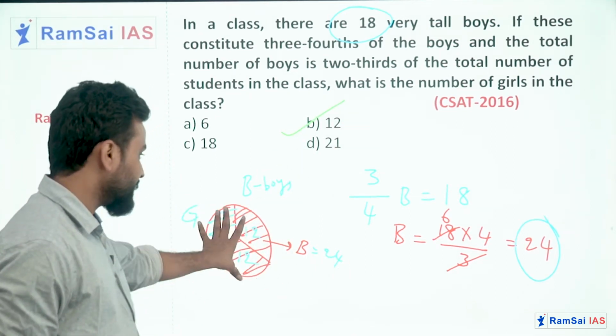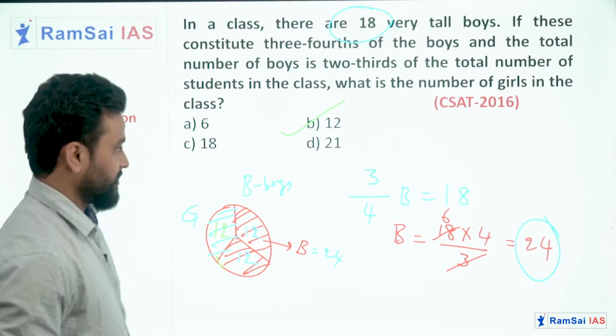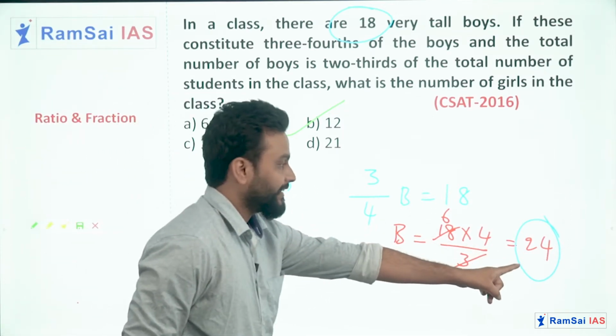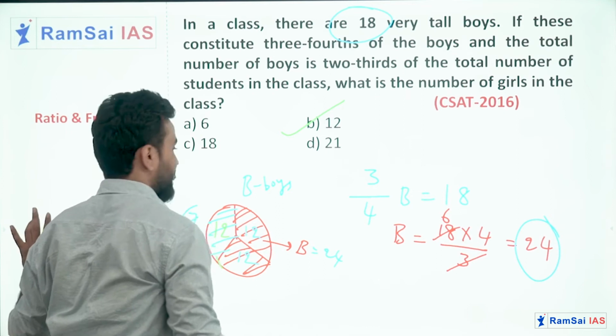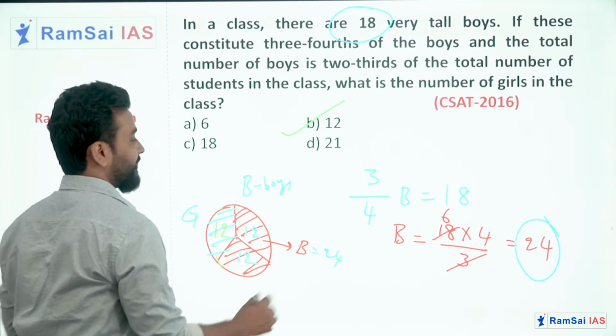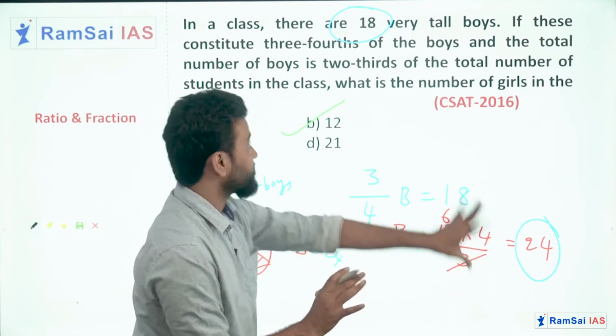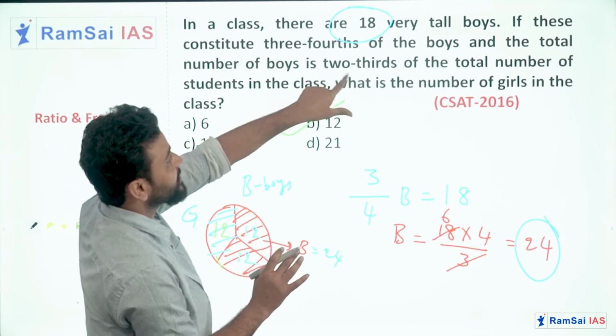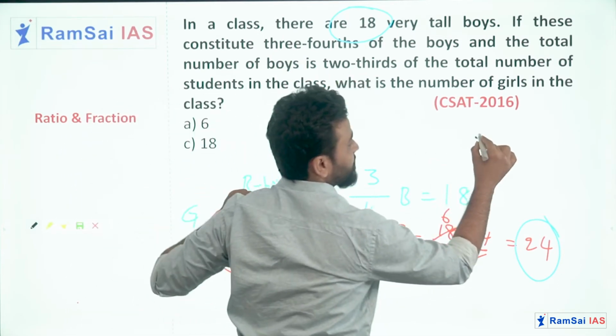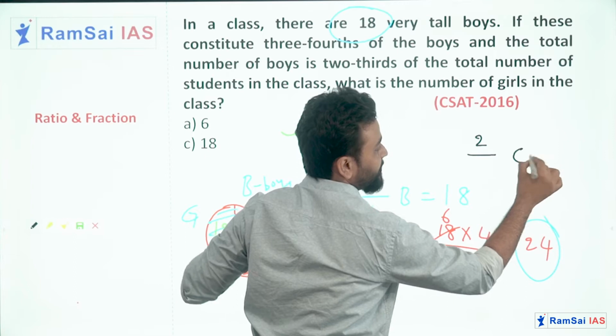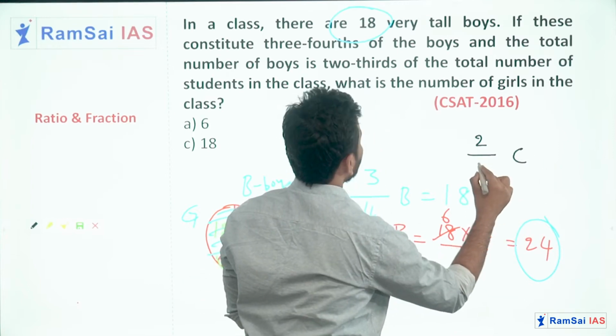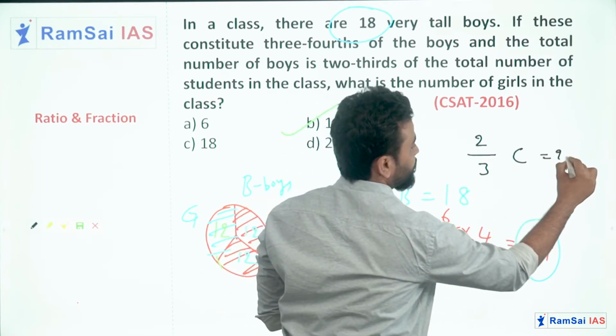See, if you don't understand this diagram, no worries. Total boys are 24. You are clear with this now? Next, let me explain. Out of the total class, 2/3 are boys. So just imagine total we have C members in the class. Then 2/3 of it gives you 24.